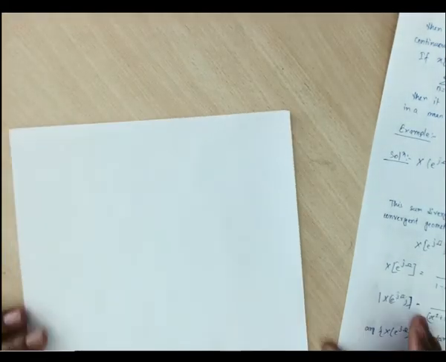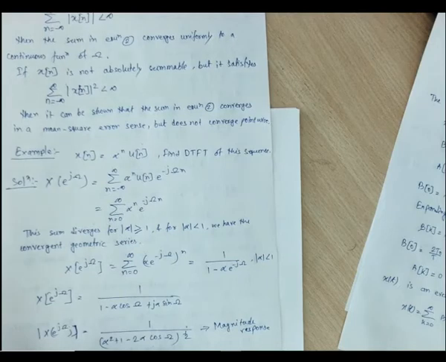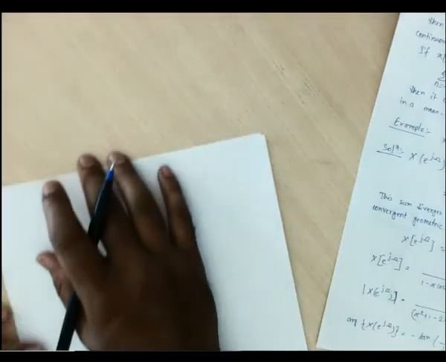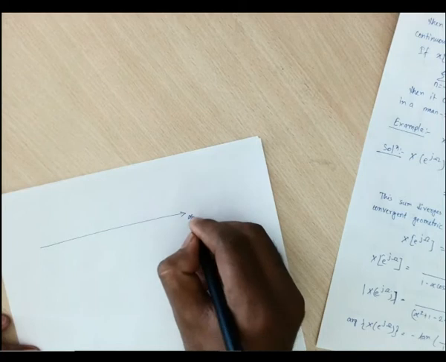Let us plot this one. This is with respect to the omega axis, the angular frequency. So if we plot, it is here, sorry, here omega.